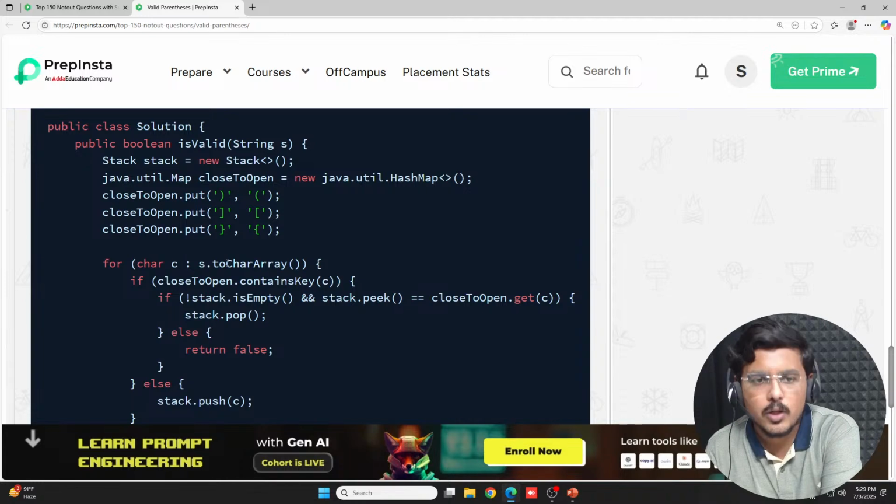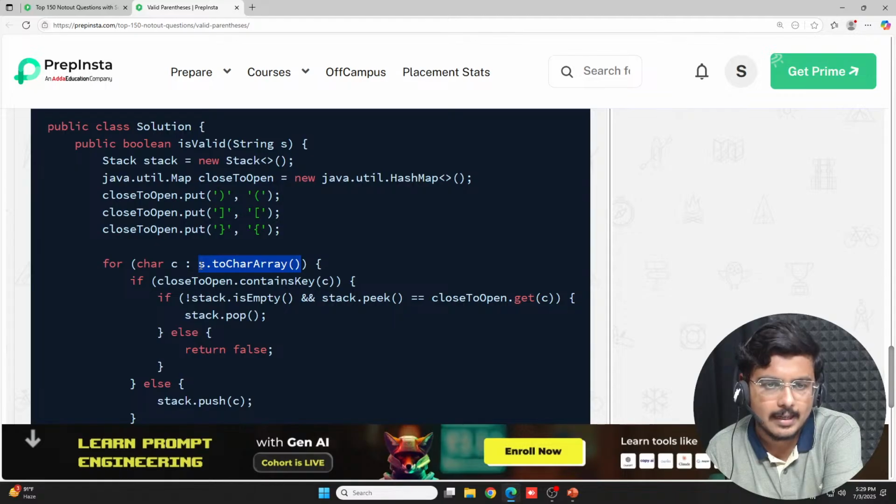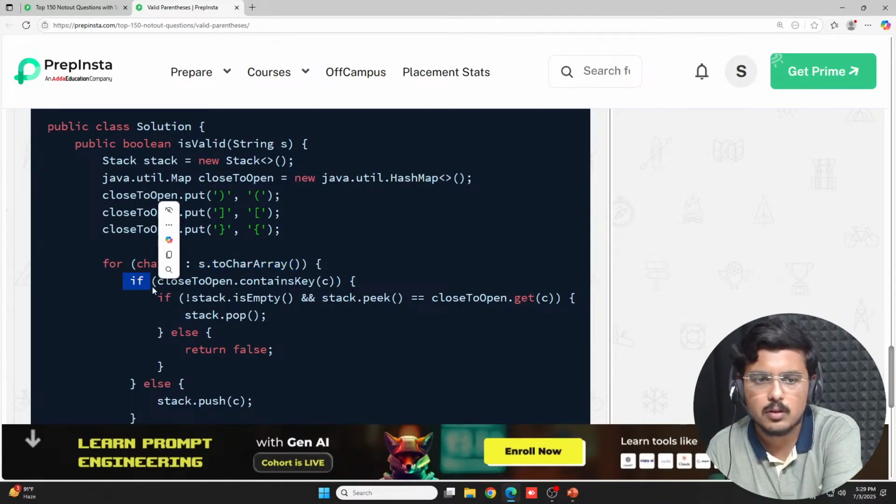Then you iterate through every character C present in the string S, and you use toCharArray, a function to make it into a character array. Then you use if, like we used there. Since a hash map is being used, you simply check if it contains the key. Basically, if it has any closing bracket. If closeToOpen dot containsKey C, the character you were iterating through, is present there, then you actually check.